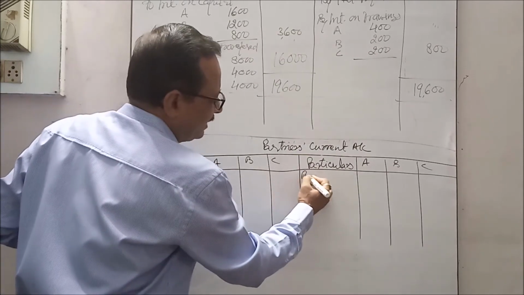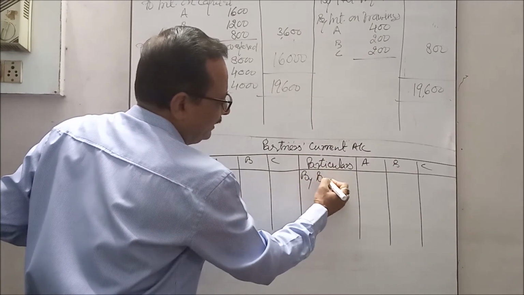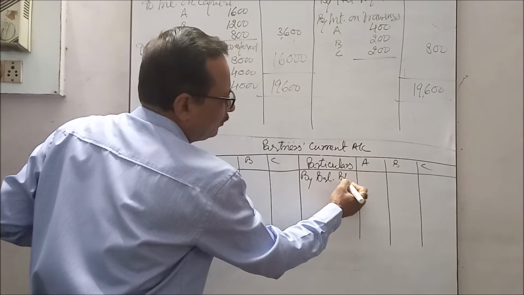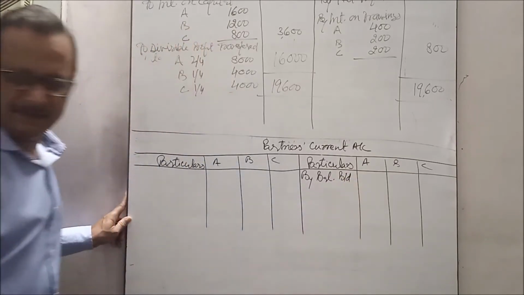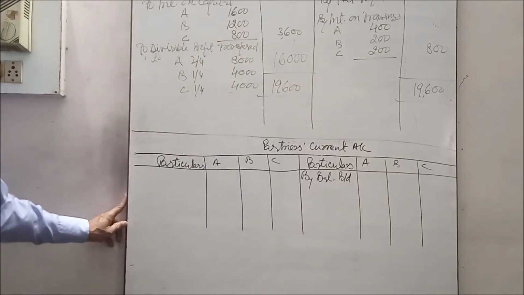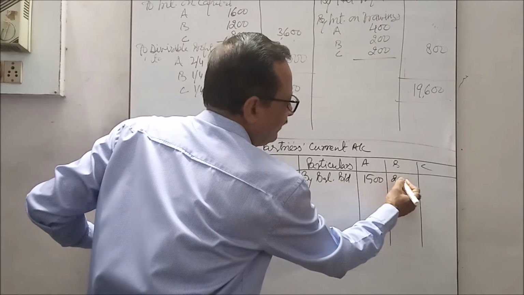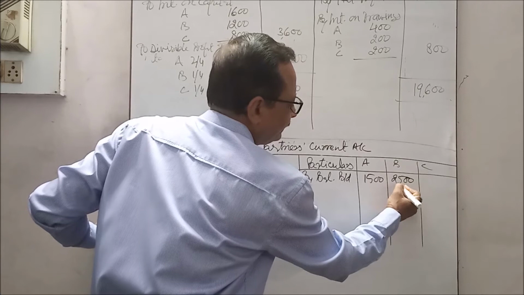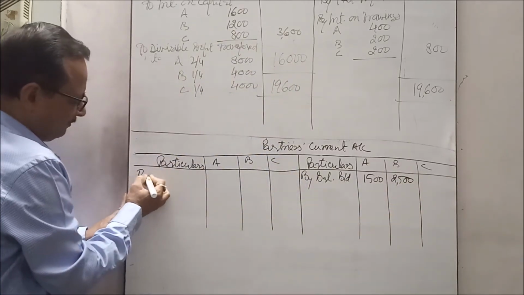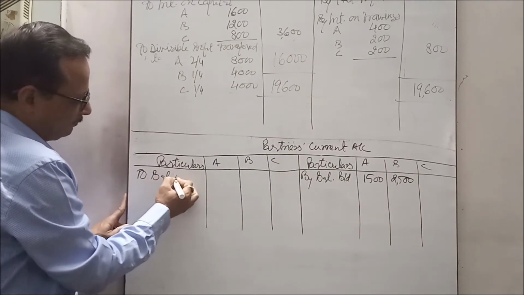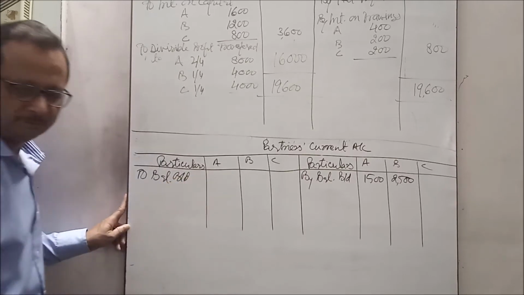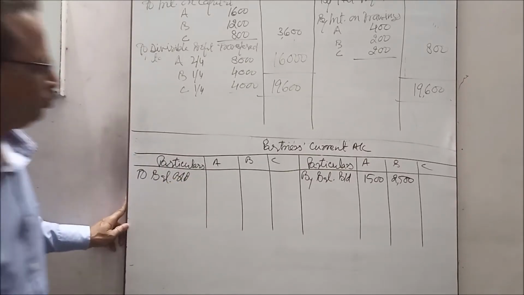And the balance of partner's current account is already given by balance brought down: A 1,500, B 2,500, that is credit balance, and C's debit balance have been given to balance brought down, and this is 2,000.